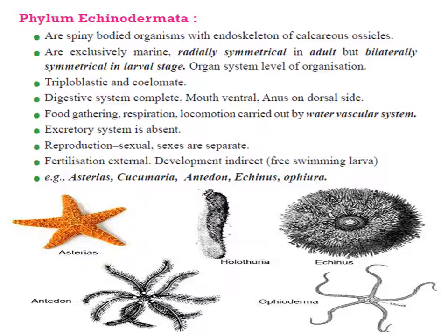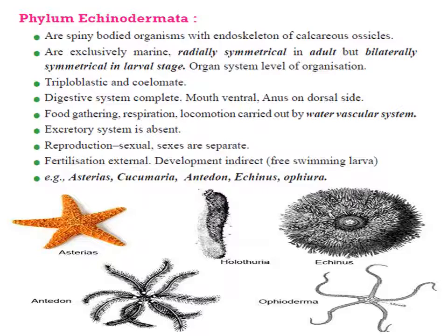Now, the next phylum is phylum Echinodermata. They have an endoskeleton of calcareous spines. That's why they are called spiny skinned organisms. Echinodermata: echinos means spiny and dermata means skin. These animals are exclusively marine.